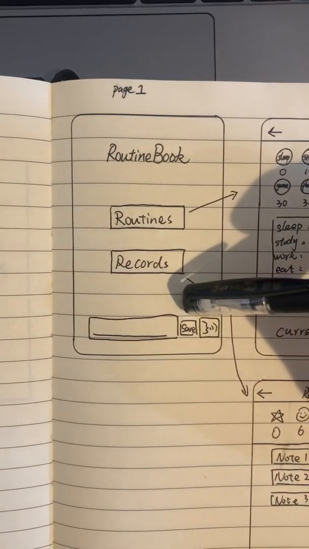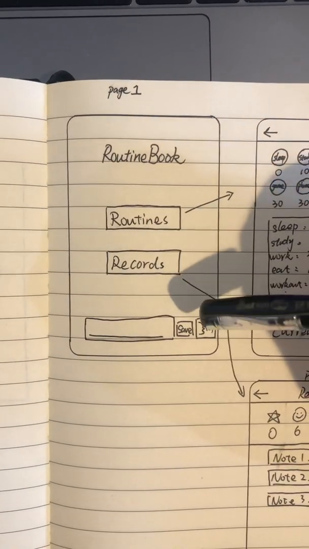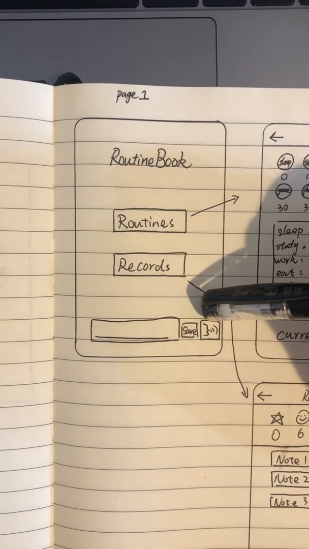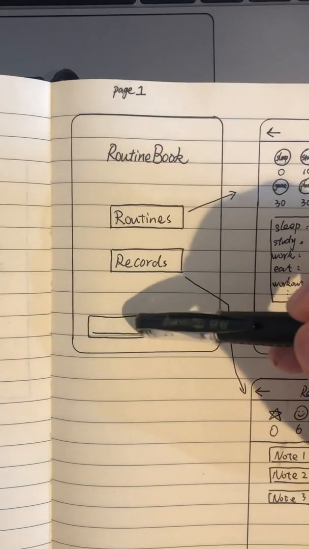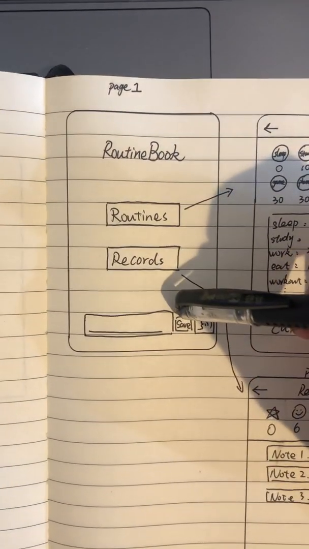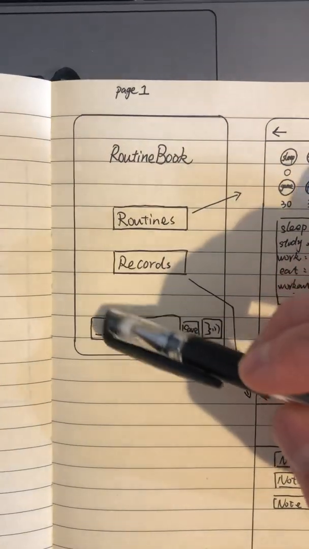Next to the save button, there's a speech to text button. When you click on this speech to text button, it will transfer everything you say to text in here. And also, when you click on save, it will save it for you. I will go back to this record function later.